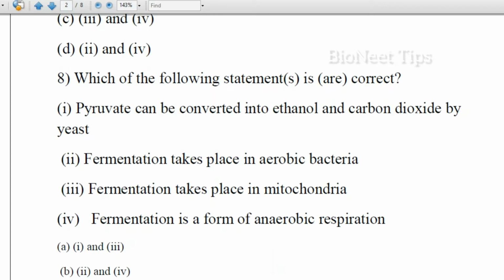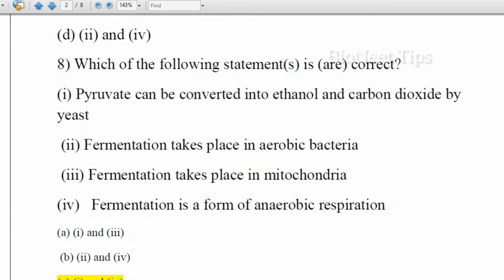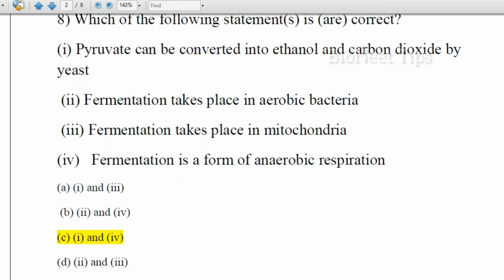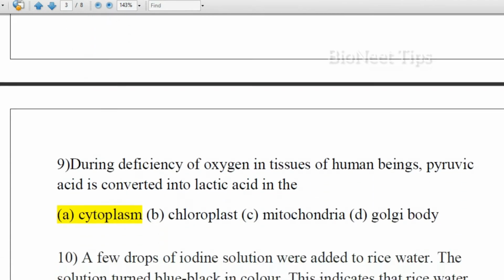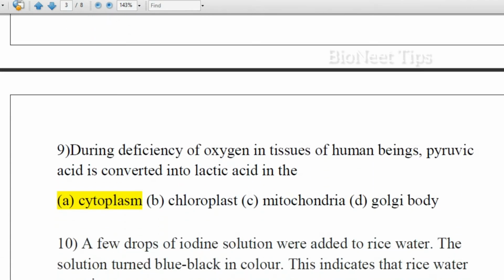Which of the following statements is or are correct? Pyruvate can be converted into ethanol and carbon dioxide by yeast. Fermentation takes place in aerobic bacteria. Fermentation takes place in mitochondria. Fermentation is a form of anaerobic respiration. Here we see that pyruvate can be converted into ethanol and carbon dioxide by yeast, and this process is called fermentation, which is a form of anaerobic respiration. So the correct answer is C, 1 and 4.